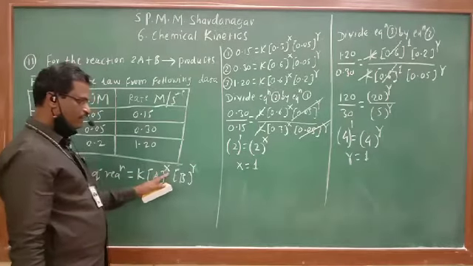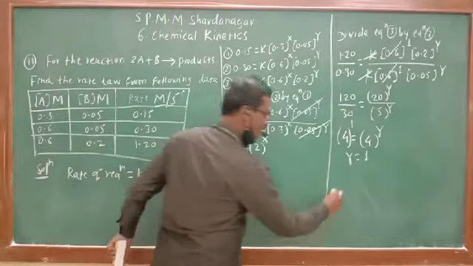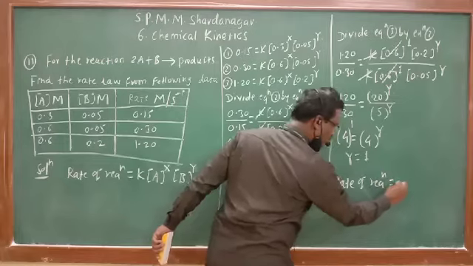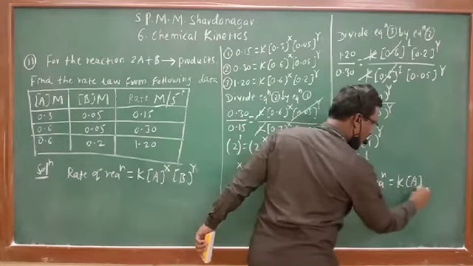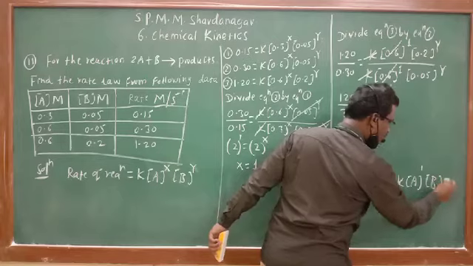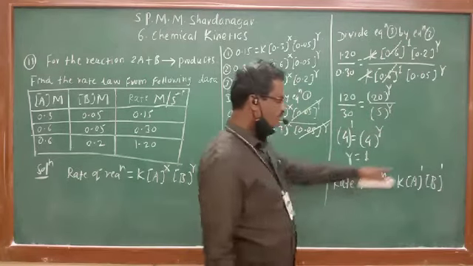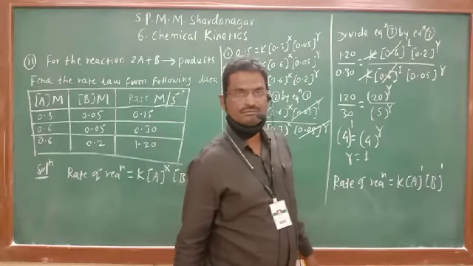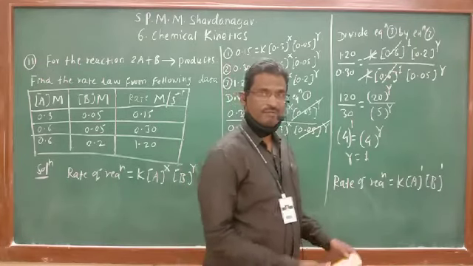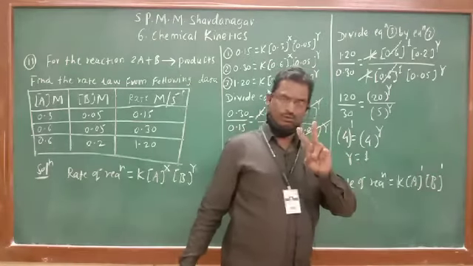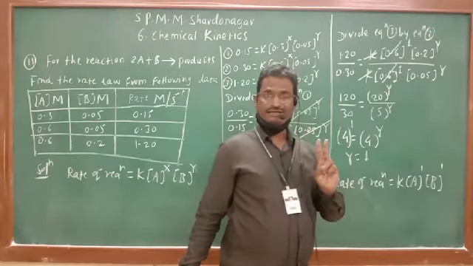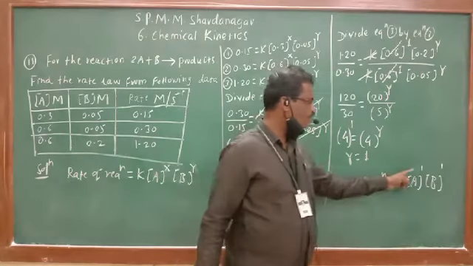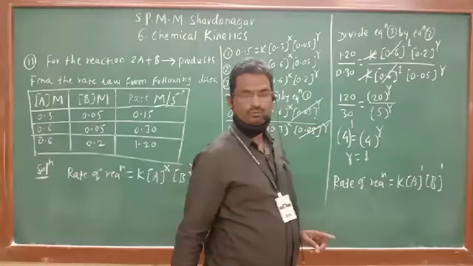So replace this x by 1 and y also by 1. Therefore rate of reaction will be equal to k A raised to 1 B raised to 1, because x is 1, y is also 1. What is the total order of reaction? Net order of reaction, 1 plus 1 is equal to 2. So this is a second order reaction. 1 plus 1 is equal to 2.